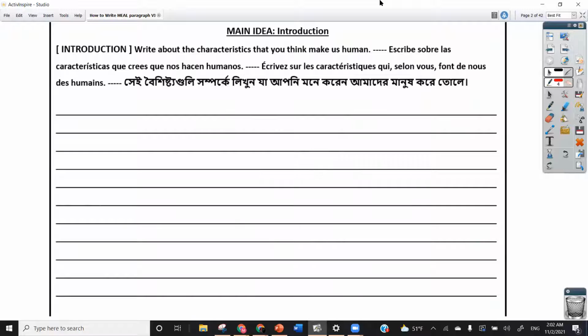So the introduction. When we're talking about the introduction, you basically have to write about the characteristics that you think make us human. So up to this point, you're not really talking about any specific early ancestors. You're not writing about Homo erectus, Homo habilis, or Homo neanderthalensis, not yet. You're only focusing on the characteristics that you believe make humans special, make humans different from other living things.